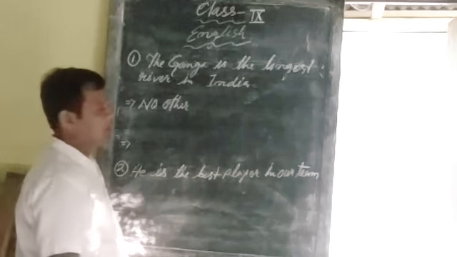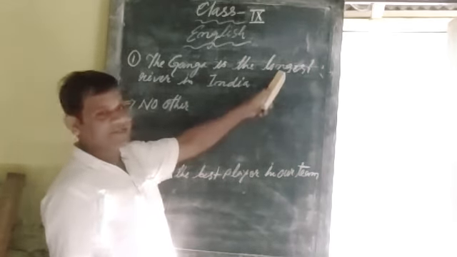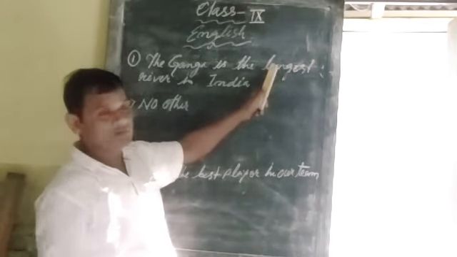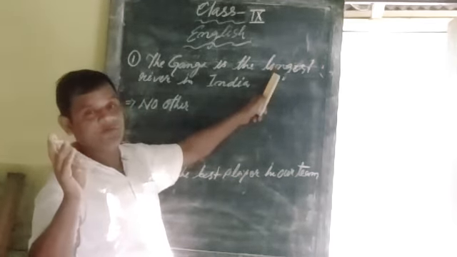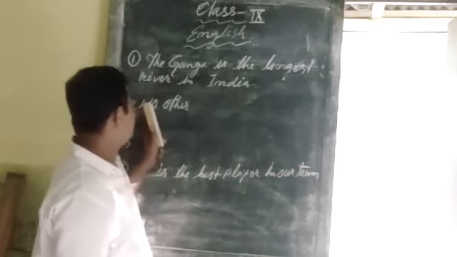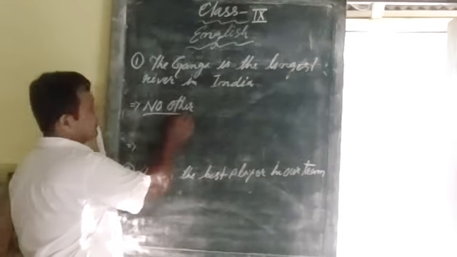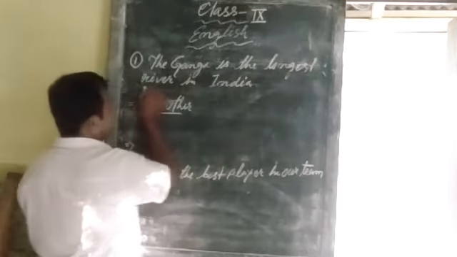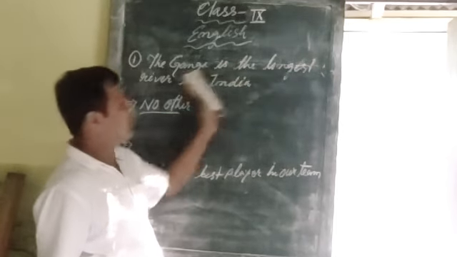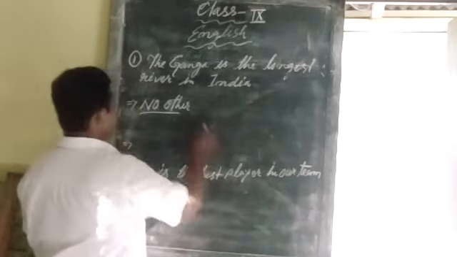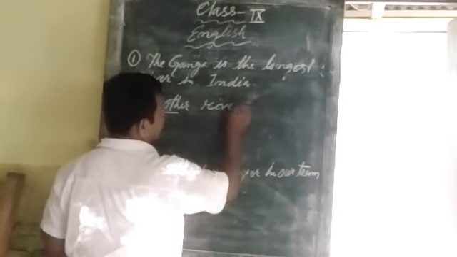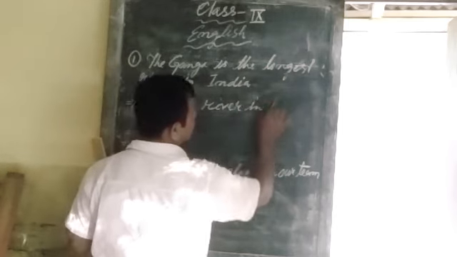Then after that, look at the adjective degree form. There are 3 forms: positive, comparative and superlative. Here the superlative degree given is longest. So first you write no other, then after the degree, whatever you have, you write all. Here the degree is longest, so after the degree whatever you have, you write all. So no other river in India.